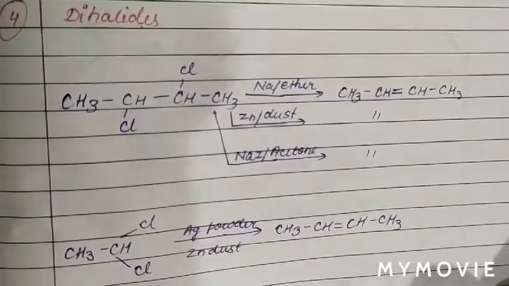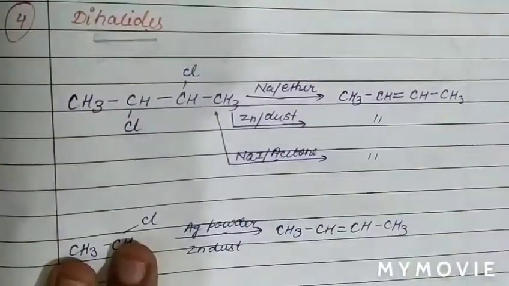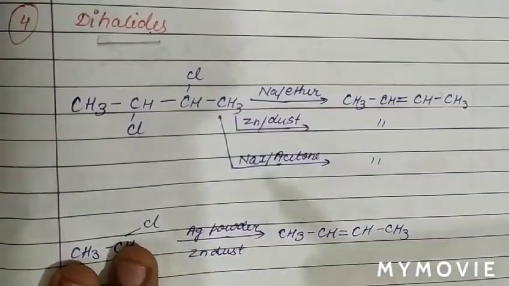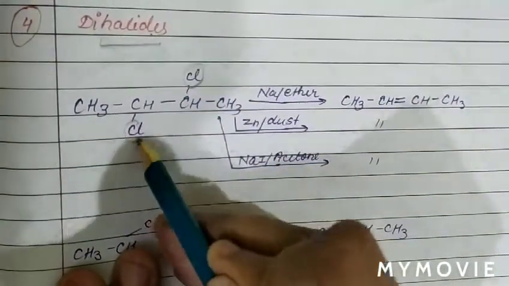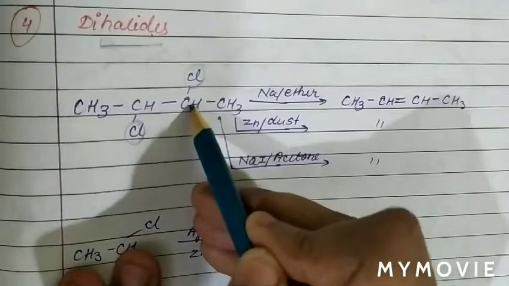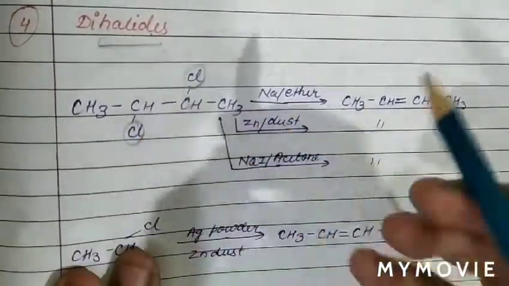Now we will discuss the preparation of alkene from dihalides. See the preparation of alkenes from dihalides. How are alkenes prepared from dihalides? In dihalides we can see two halogens on two adjacent positions. These are the two adjacent positions, and at these two adjacent positions two halogens are there.